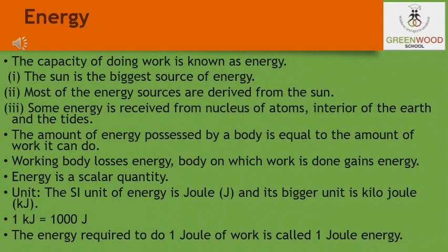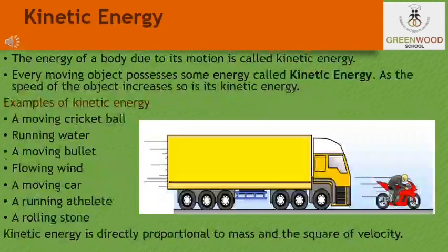Now let us take a few examples. Suppose a fast moving cricket ball hits a stationary wicket, the wicket is thrown away. When a raised hammer falls on a nail placed on a piece of wood, it drives the nail into the wood. Now, the sun is the biggest natural source of energy to us. We can also get energy from the nuclei of the atom, the interior of the earth, and the tides in the ocean.